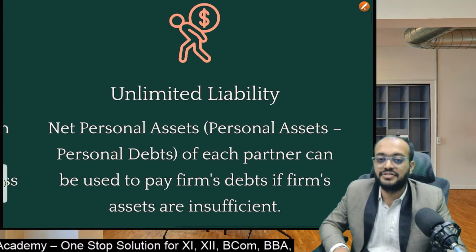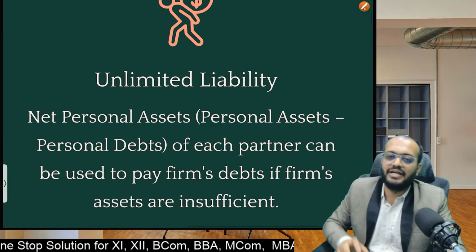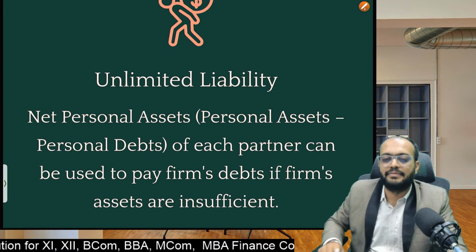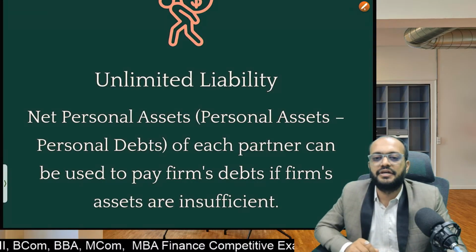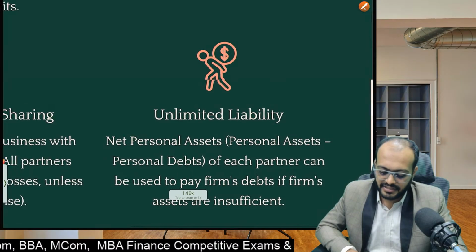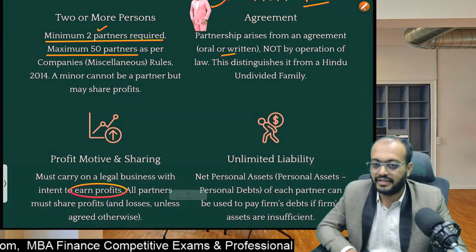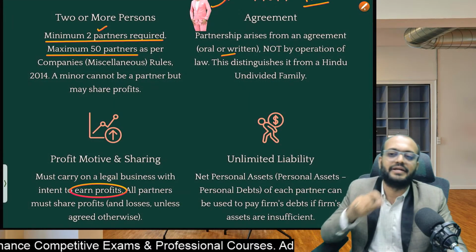And students, last is unlimited liability. As I explained to you earlier, the net personal assets, that is personal assets minus personal debts of each partner, can be used to pay the firm's debts if the firm's assets are insufficient. It is possible that the firm's assets fall short of paying the firm's liabilities. I will give you an example.